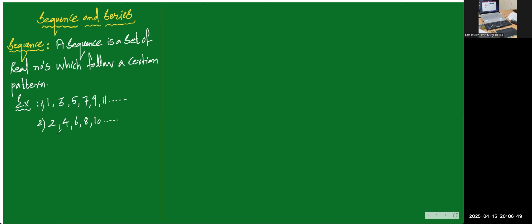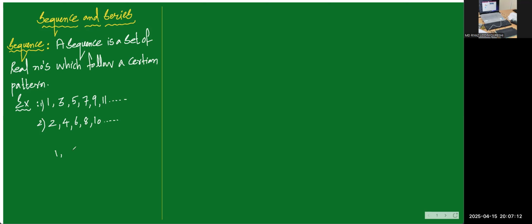So what do you mean? We are going to write a set of real numbers which follows a pattern. What is the pattern? Every next number is obtained by adding some constant to the previous number. So every set of numbers following a pattern is a sequence. Sequence means there should be a pattern followed.